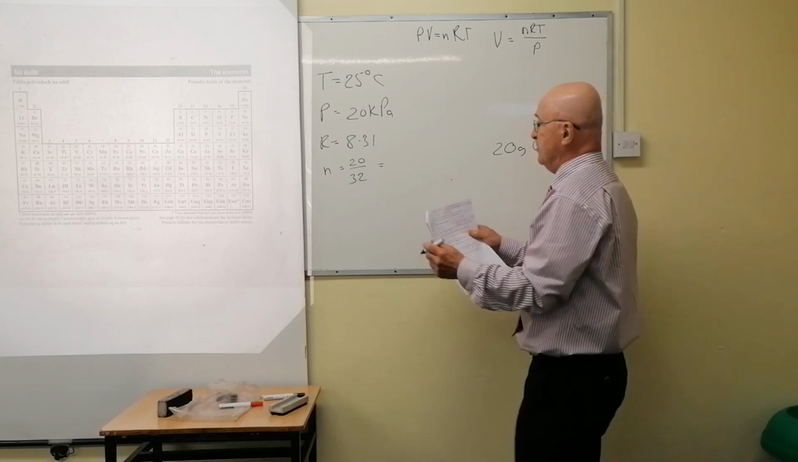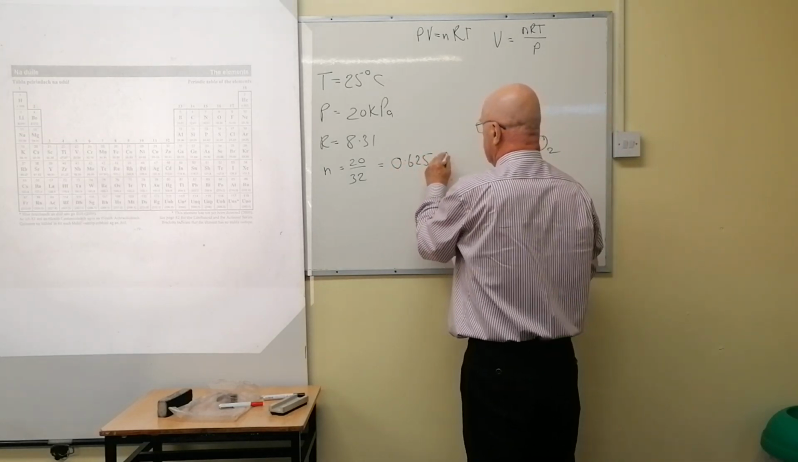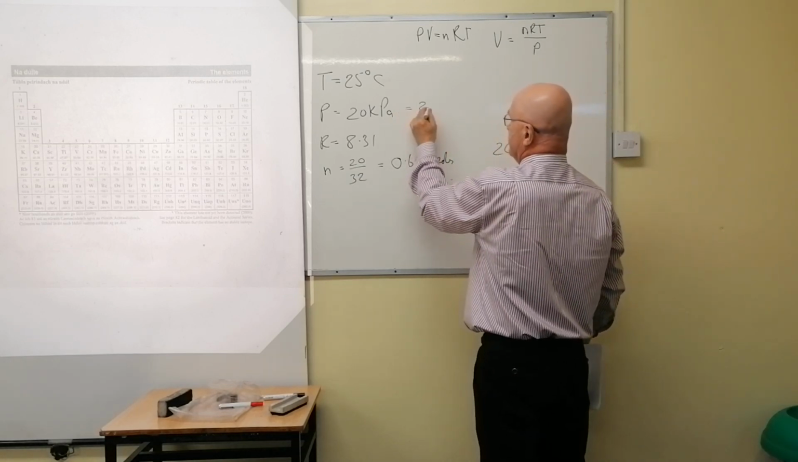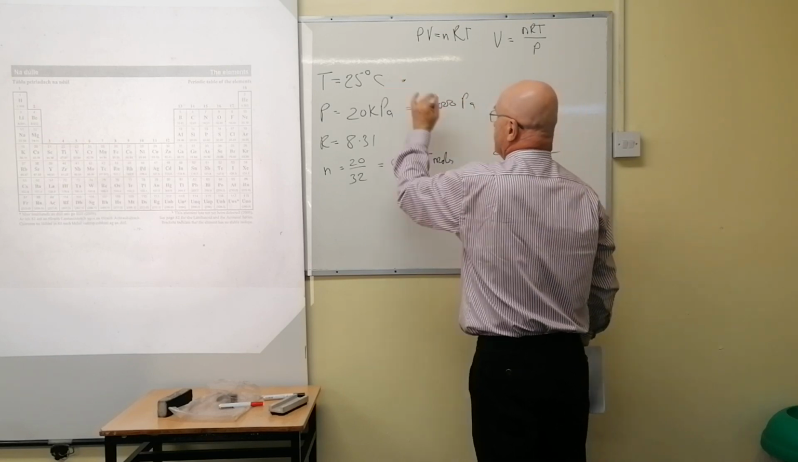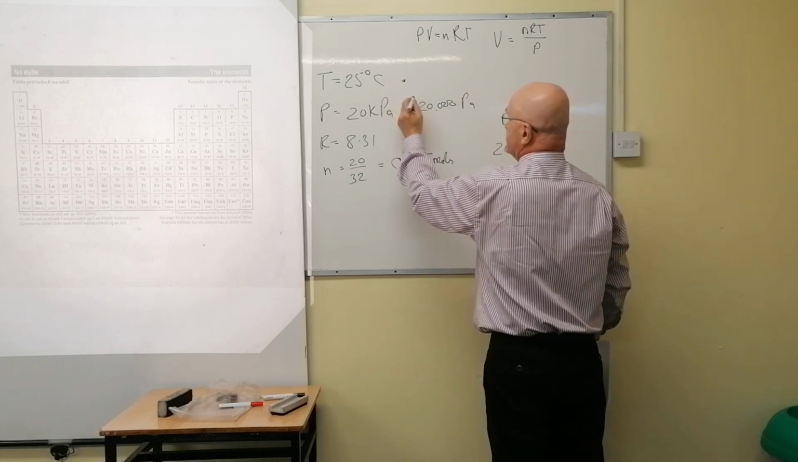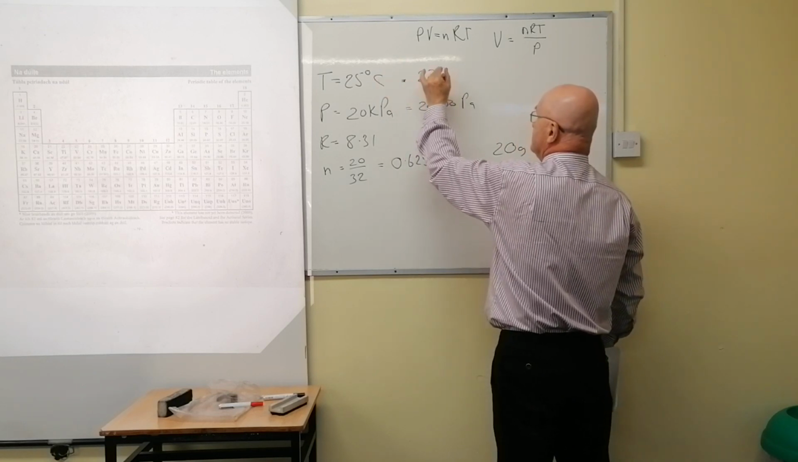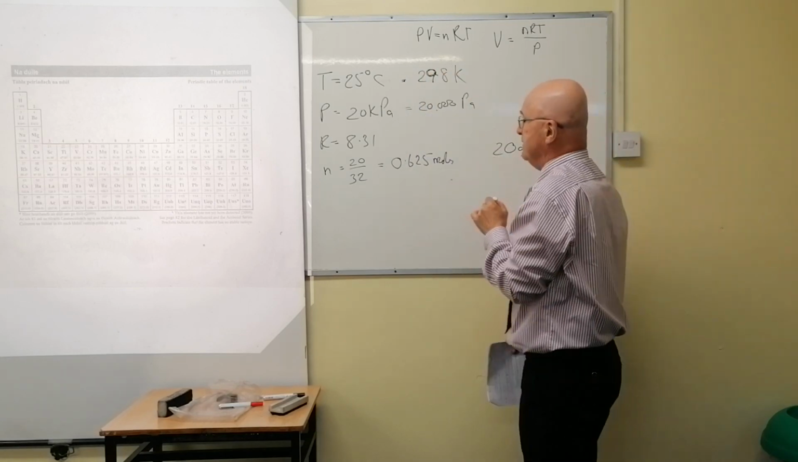And so that comes out as 0.625 moles. Okay, now what about all the others? That must be converted to pascals. 20 000 pascals, and that must be converted to Kelvin. 273, okay, 293, 298, 298 Kelvin. Will you be careful, please? Okay, will you be careful?